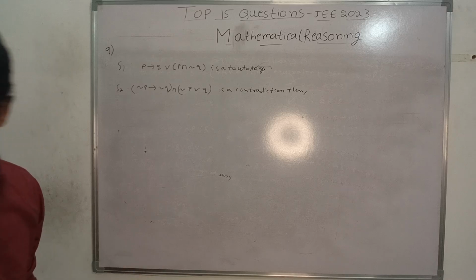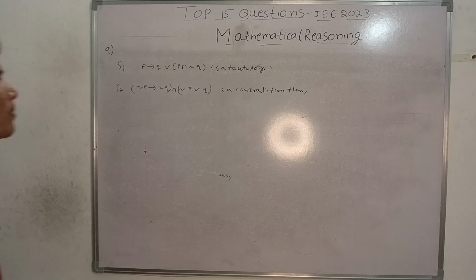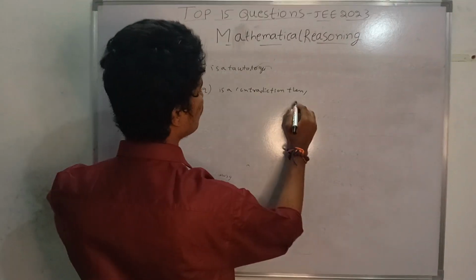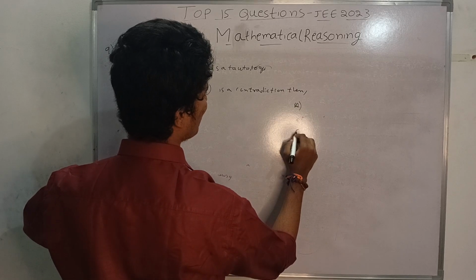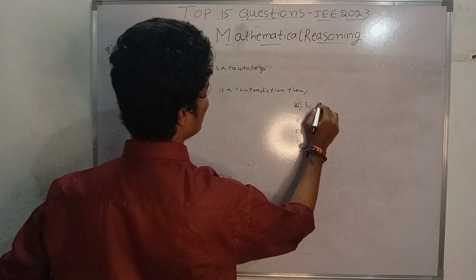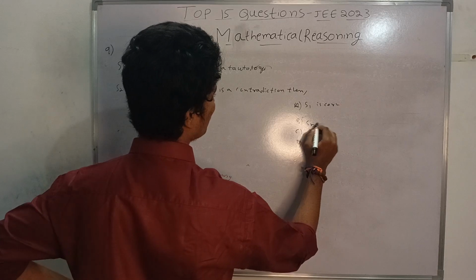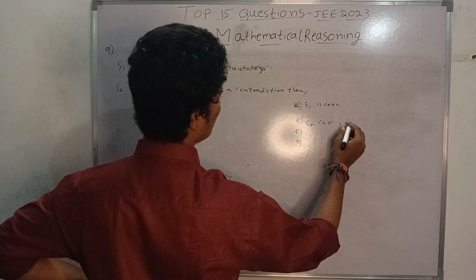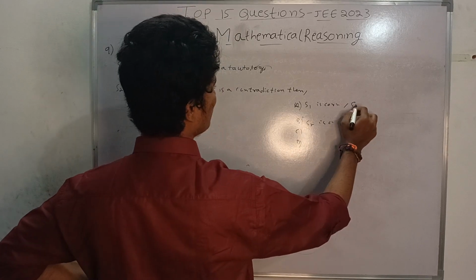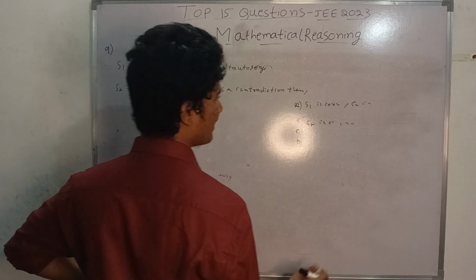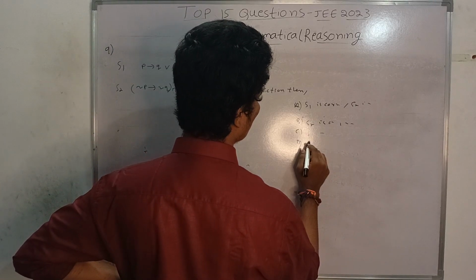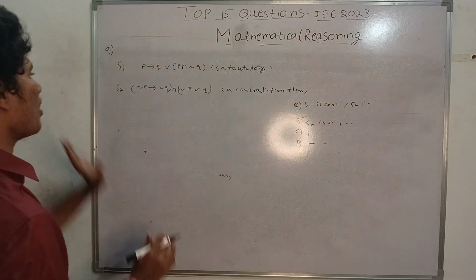You already know when there are two statements, what the options will be: A, B, C, D. Statement 1 is correct, statement 2 is wrong; statement 2 is correct, statement 1 is wrong; both statements are correct; both statements are wrong. Like this there will be options.